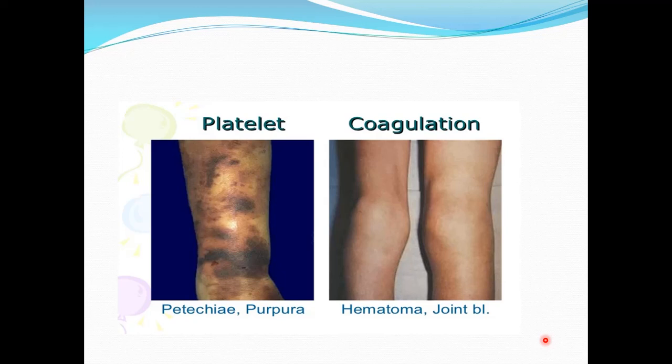Again, to show you the clinical picture comparison of platelet deficiency, that is thrombocytopenia, and deficiency of clotting factors, that is hemophilia. So there is hematoma here. You can see in the joints there is swelling, while in case of platelet deficiency, there is formation of petechial hemorrhages, small pinpoint hemorrhages, and these large bruises are known as purpura.